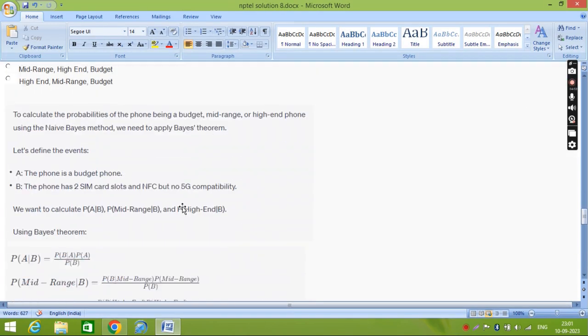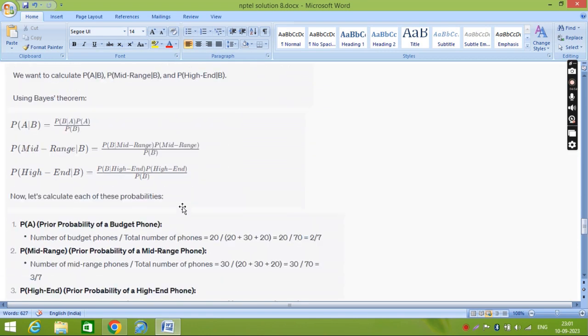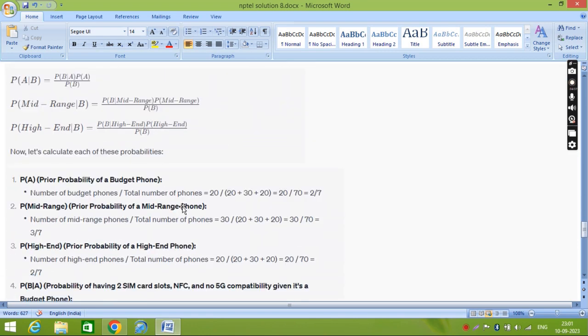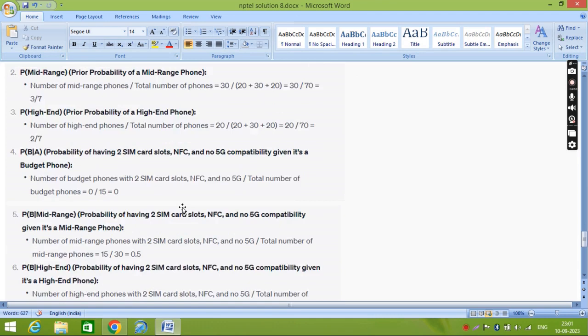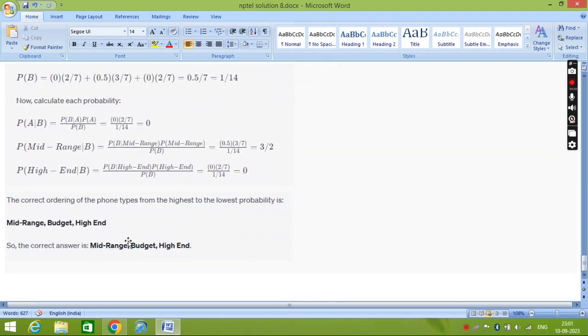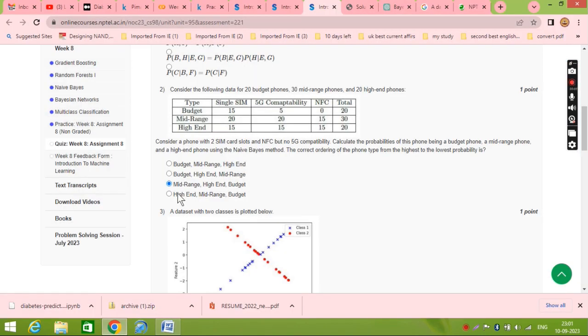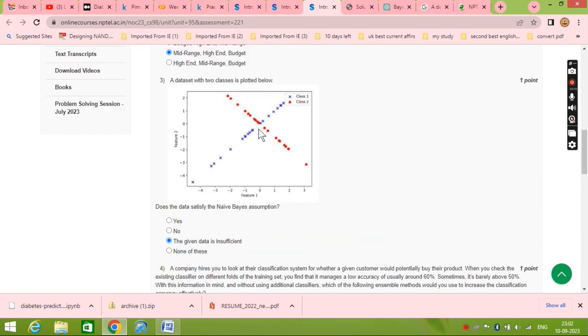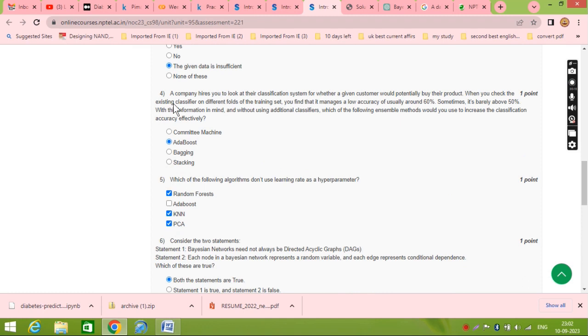You should come here, pause the video and try to understand, because the time is already 11 o'clock, so I do not have time to explain. Pause the video and try to work it out. The answer is mid-range, budget and high-end. This is the answer to the question he has asked. For this question, the data is insufficient. This question also you should try to solve.